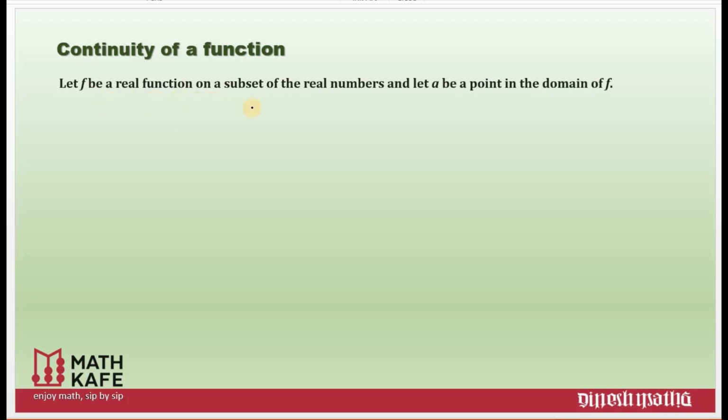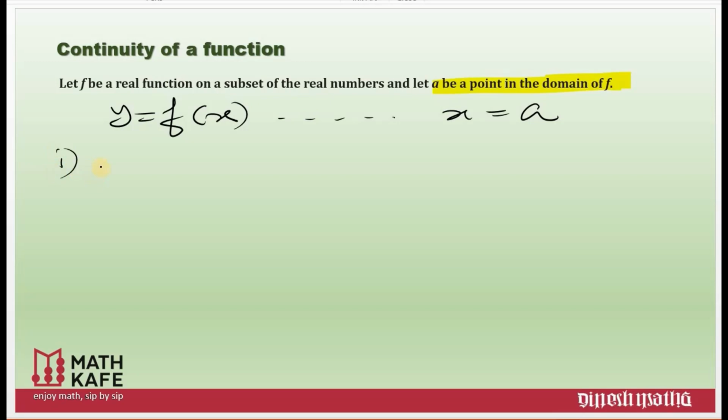Let f be a real valued function on a subset of the real numbers and let a be a point in the domain of f. Basically, a function is given, y is equal to f of x, and I need to check the continuity at the point x is equal to a. So the first thing we need to ensure is that the function is defined at a. That means f of a is defined. The function must be well defined at the point a.